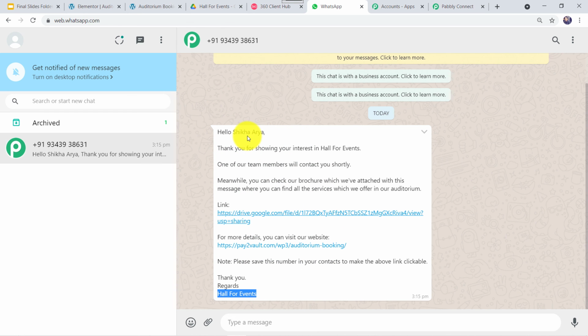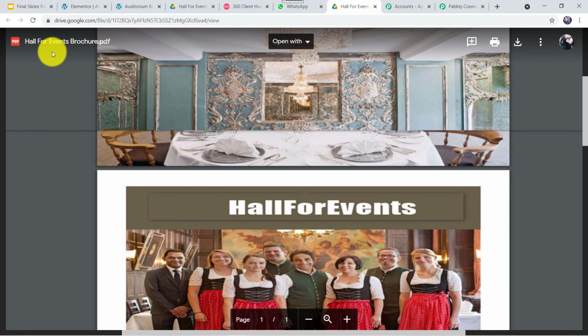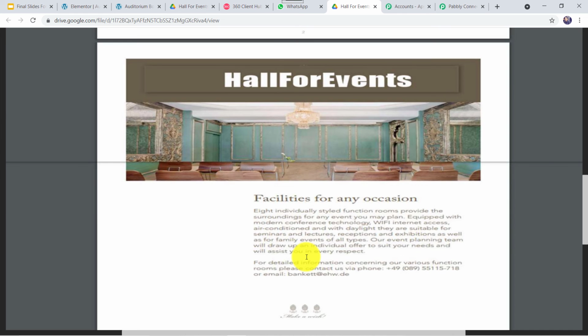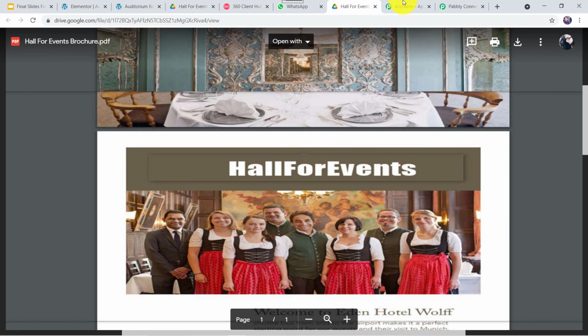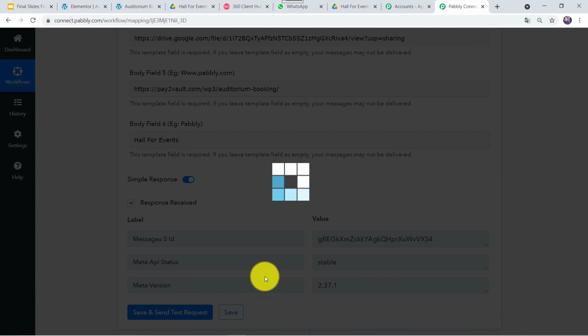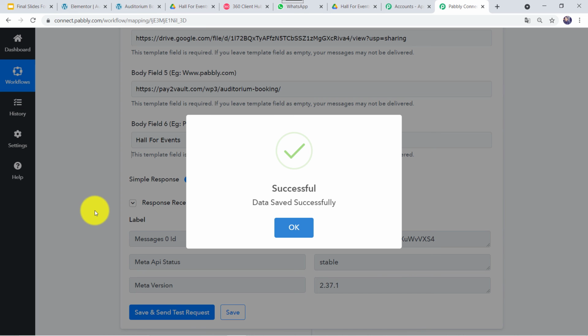Now let us check this link also. I'll click on the link. Here we can find Hall for Events brochure.pdf. Okay, and a PDF file of the brochure is shared with the customers. So let's move back to Pabbly Connect and let us save this workflow first. Data saved successfully.